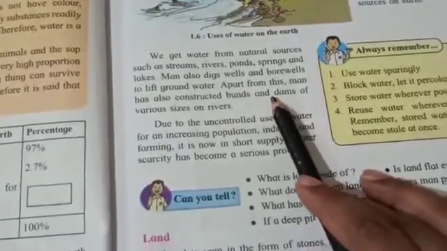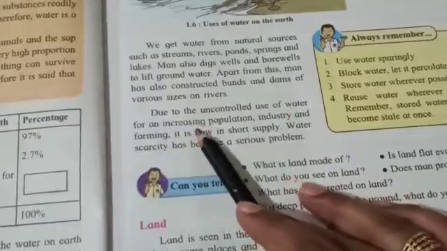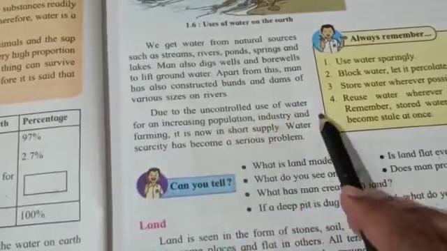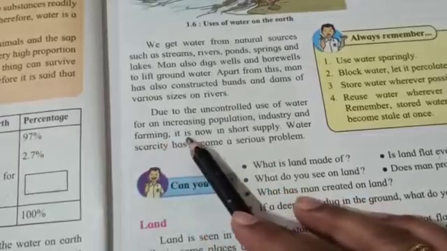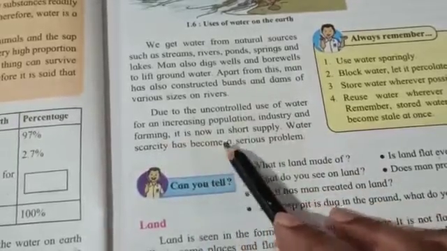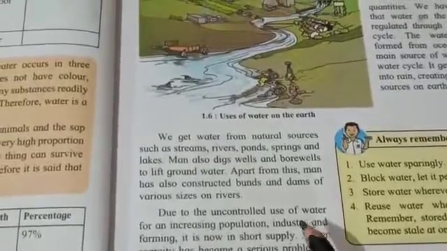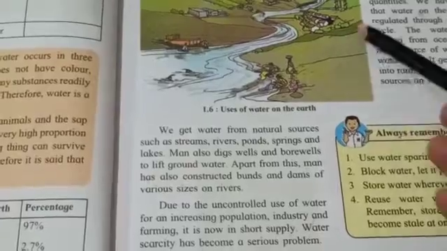Now, due to the uncontrolled use of water for an increasing population, industry, and farming, it is now in short supply. Water scarcity has become a serious problem. We all know that we are using water for many purposes, right?